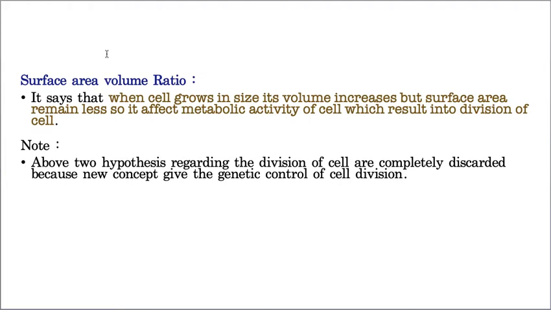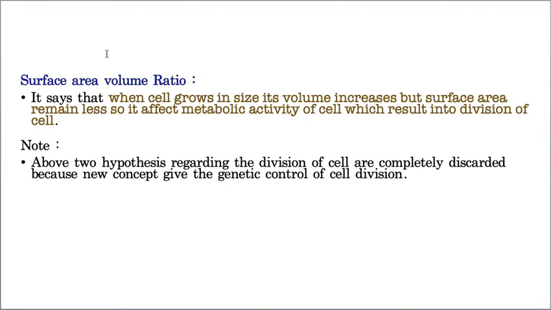Whereas in this surface area volume ratio, when a cell grows in size, its volume increases but the surface area remains less. That greatly affects the metabolic activity of the cell, which results in the division of the cell. That means when the cell grows in size, the volume increases but the surface area remains less, so the metabolic activity will be disturbed. To solve these disturbances in the metabolic activities, the cell immediately participates in division, okay? But as I already clearly mentioned, these two are hypotheses.